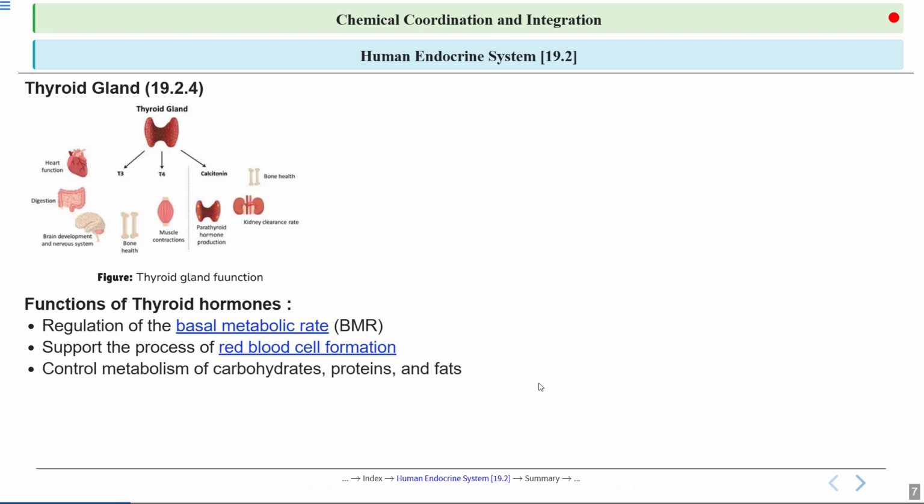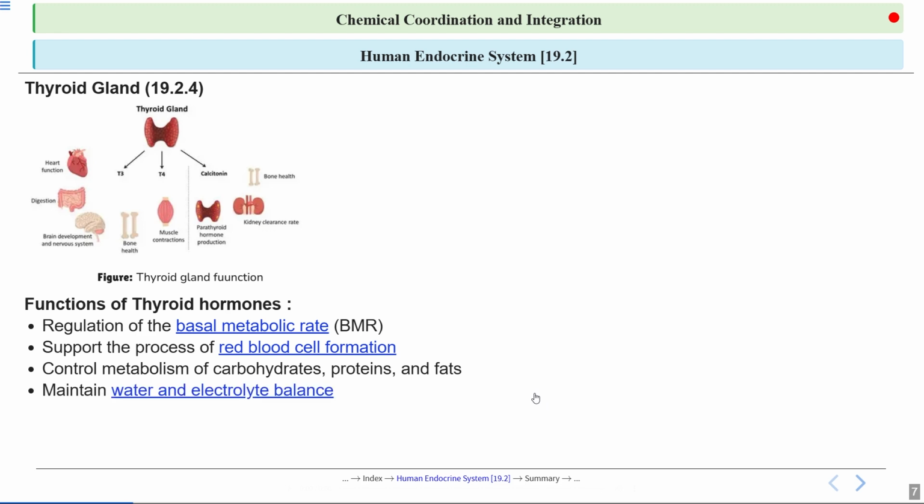It regulates how the body uses carbohydrate, protein, and fats for energy, which is very important for maintaining proper metabolism. When the thyroid produces enough hormones, it helps the body efficiently convert food into energy, supporting growth, development, and overall bodily function. If the thyroid is underactive or overactive, it can disrupt this process, leading to health issues like weight gain, fatigue, or weight loss. This role of the thyroid gland is very important for keeping the body's metabolic processes in balance.